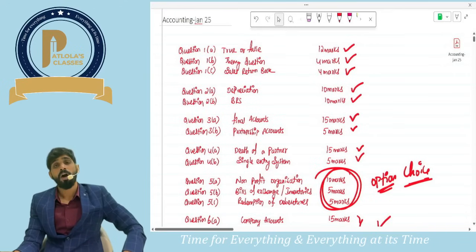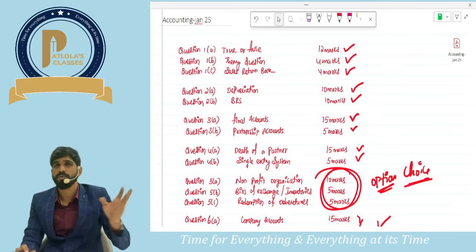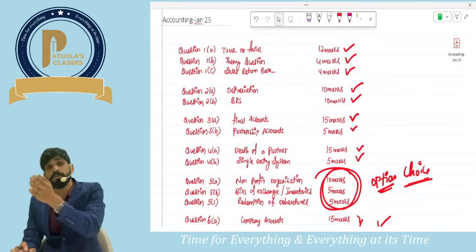However your paper has gone, irrespective of how you did in your exam, now it's time for you to concentrate on your law paper. As we have 3 days, they can be used efficiently so that you can get very good marks in law. Even if you made some minor mistakes in the accounts paper, those marks can be covered with the help of your law paper. Whatever is done is done. You cannot go back to the exam center, change and come back. It's over now. Now think about what is supposed to be done in future.